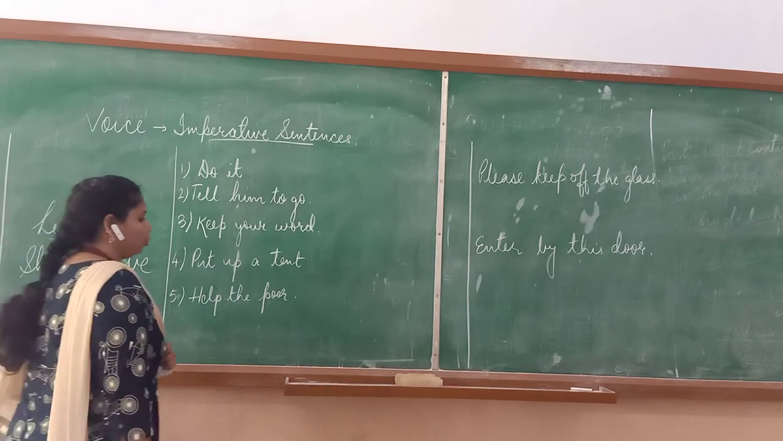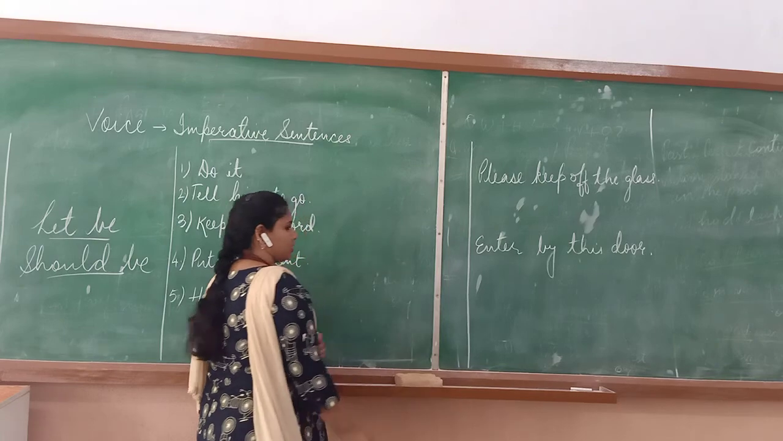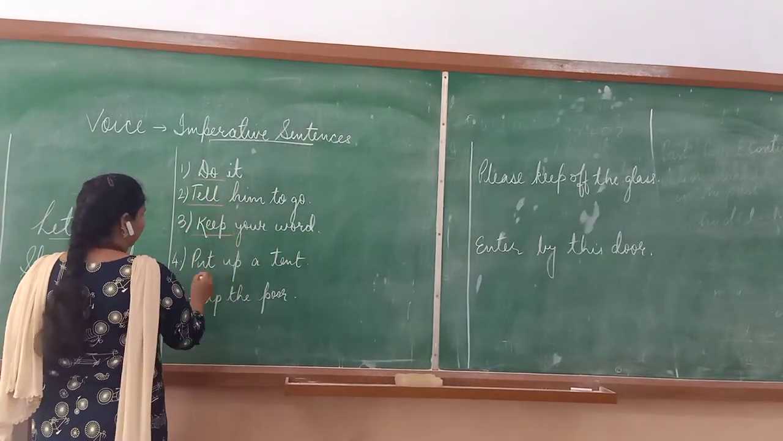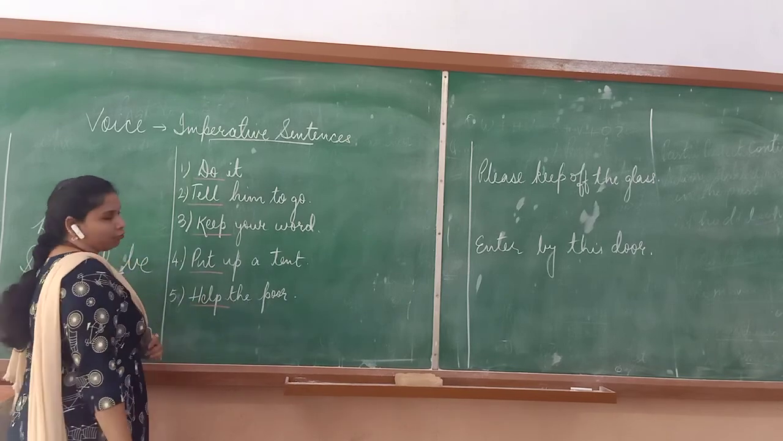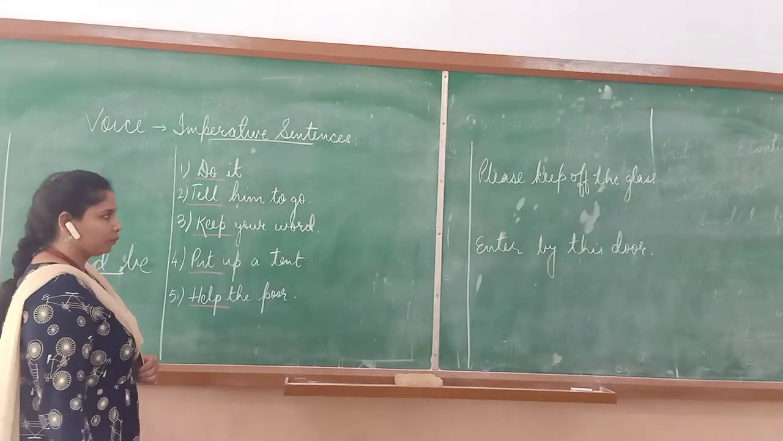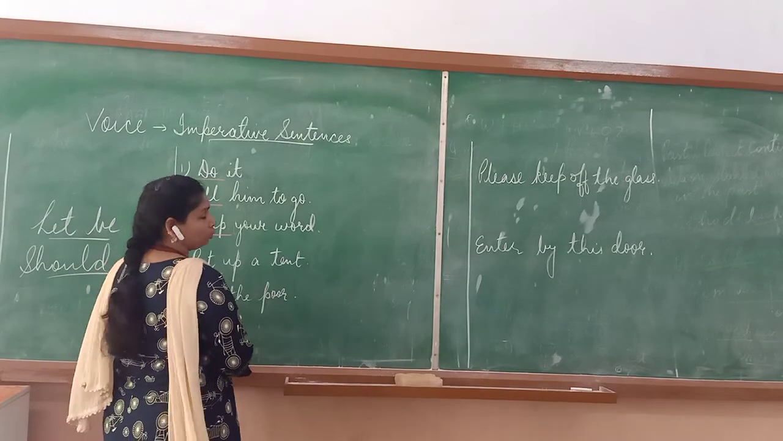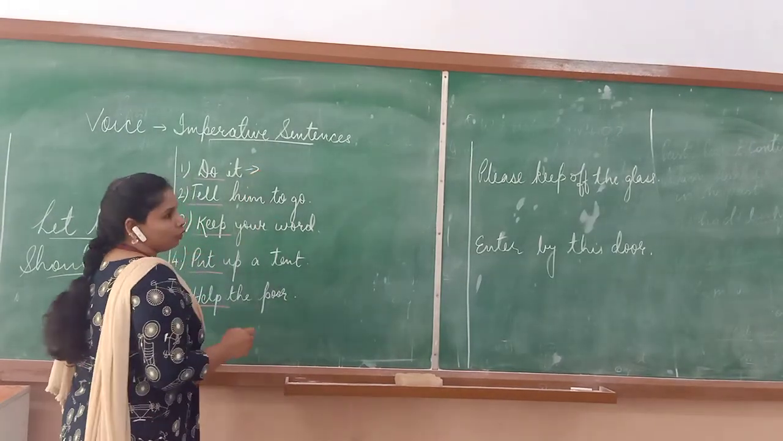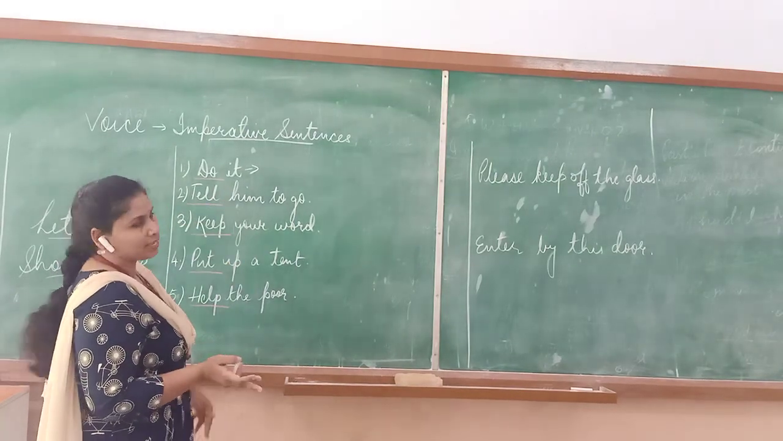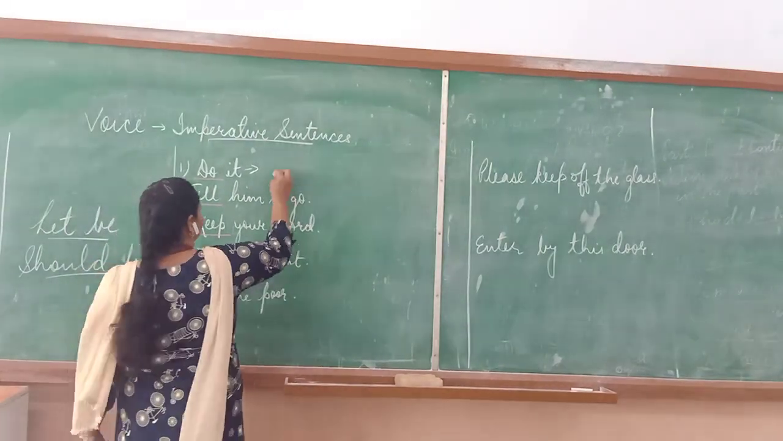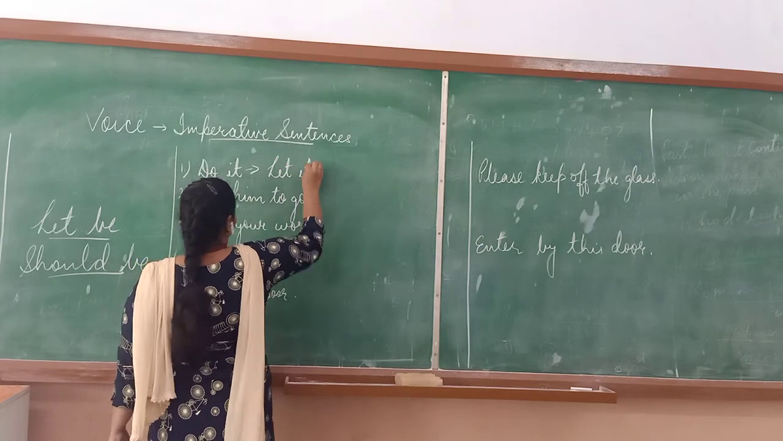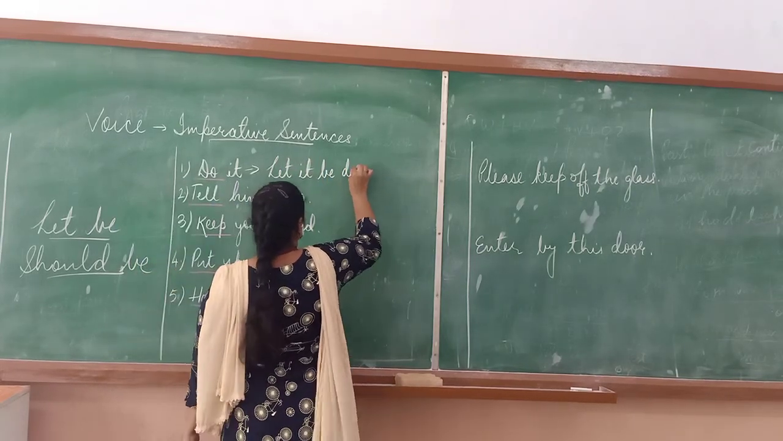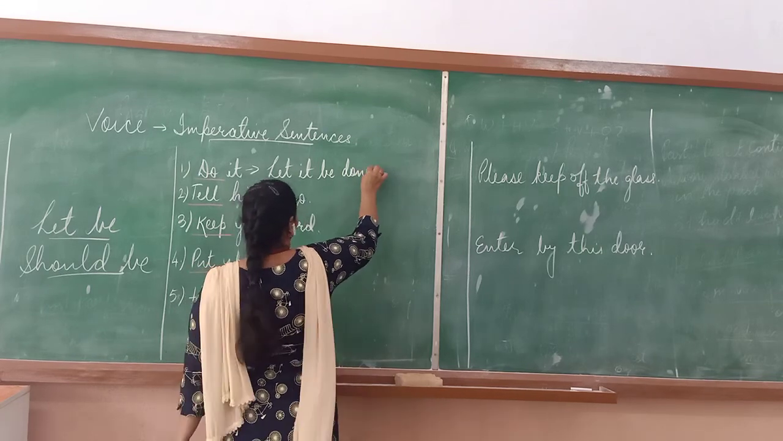First of all, we have to understand that all these sentences are starting with a verb. Do, tell, keep, put, help. Therefore, none of these sentences have a subject. So, when we convert them, as I told you, we have to convert it using let be or should be. We will use the word it for the first sentence as the subject. So, it will become let it be. Do will be converted into done.